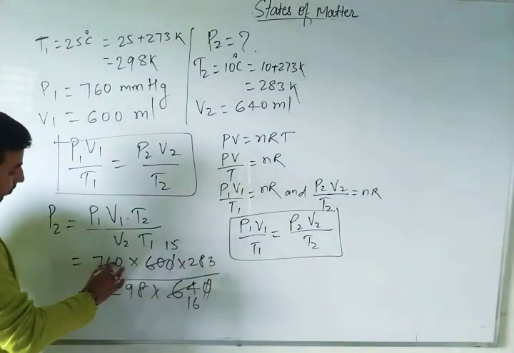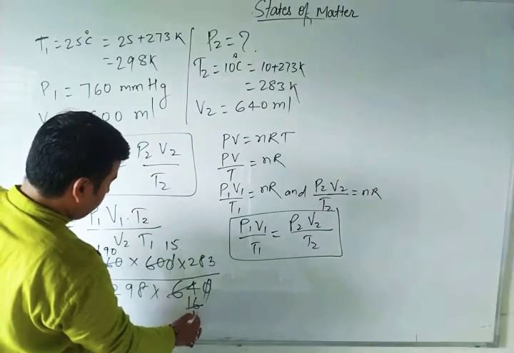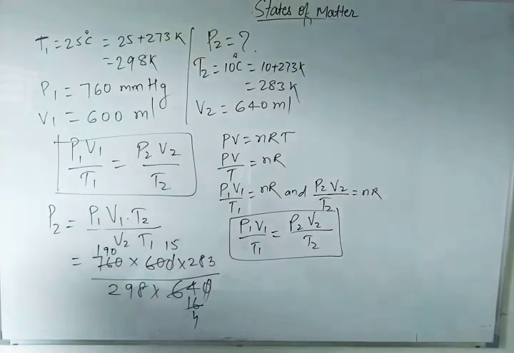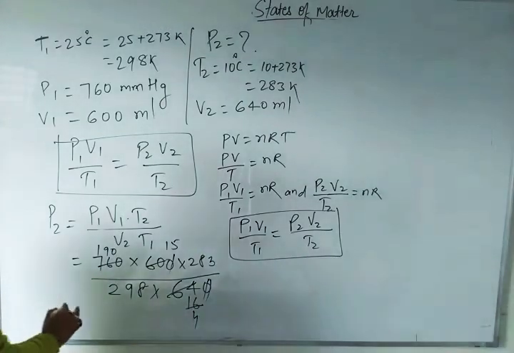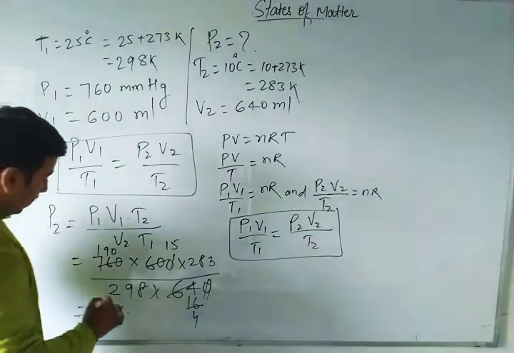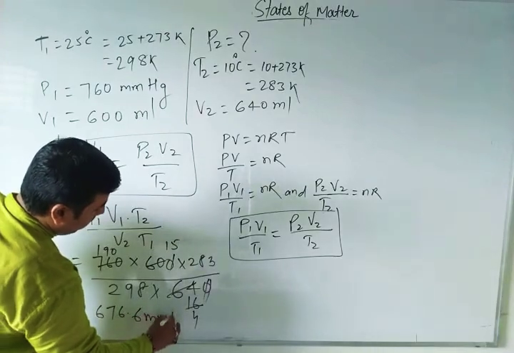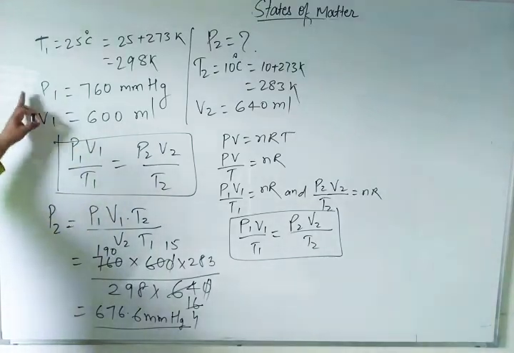It's not going to cut 190 with 4, right? So 190 into 283 by 298 into 4. The right answer is 676.6 mmHg. Since we are calculating pressure and have not changed mmHg to Pascal, it remains the same.